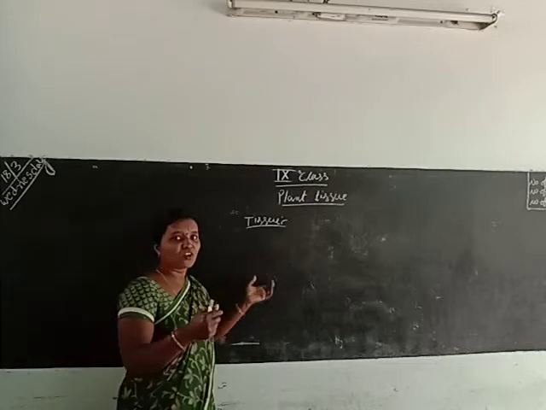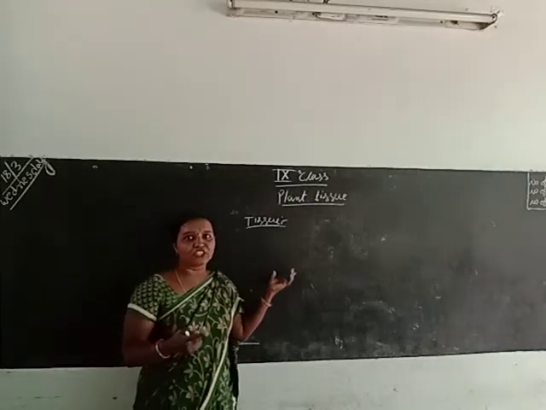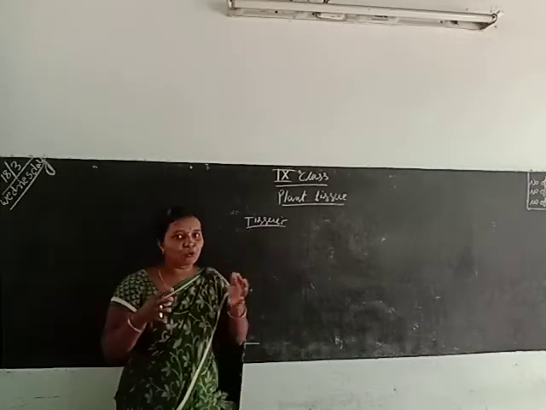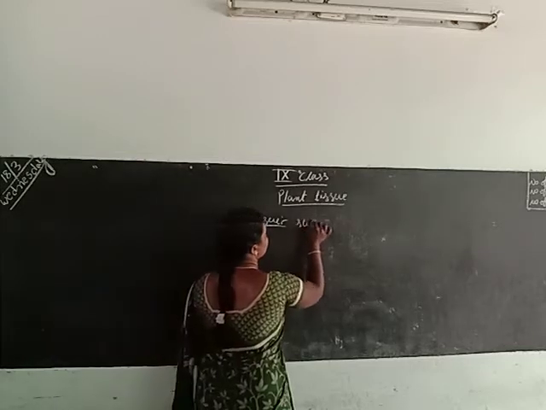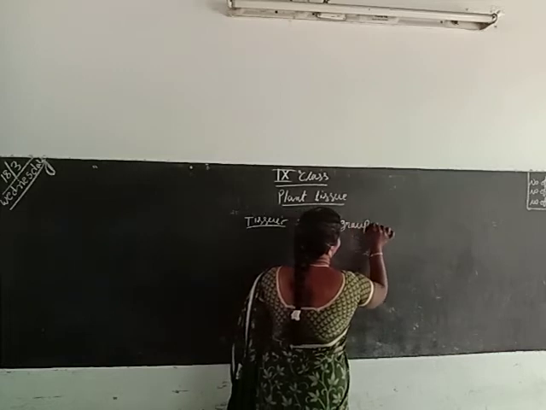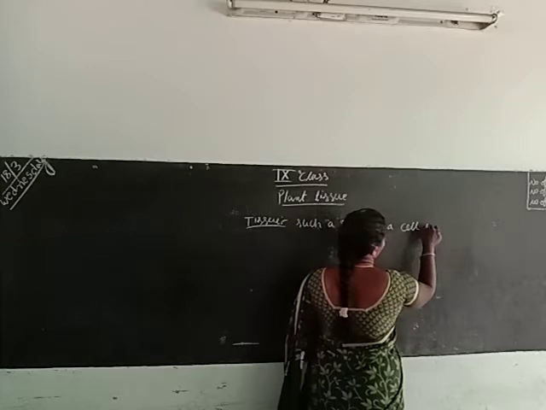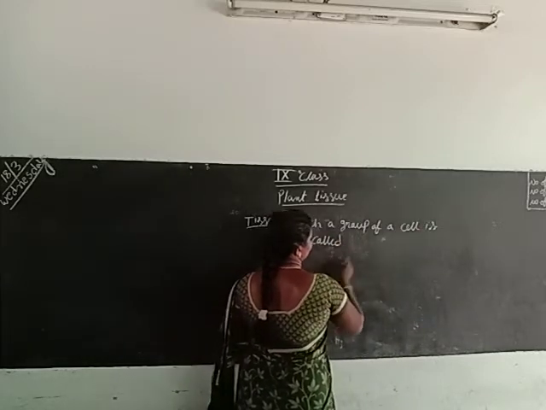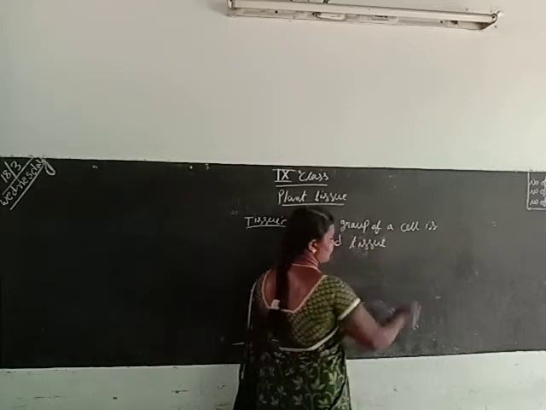What is a cell? We have discussed that before. A cell is the structural and functional unit of life. A tissue is such a group of cells, and such a group of cells is called a tissue.